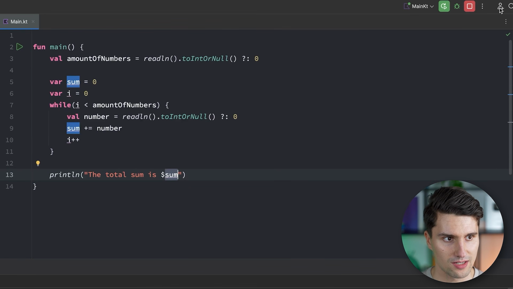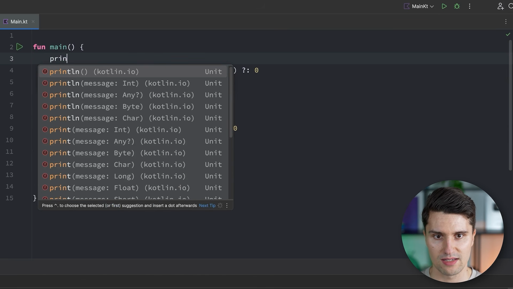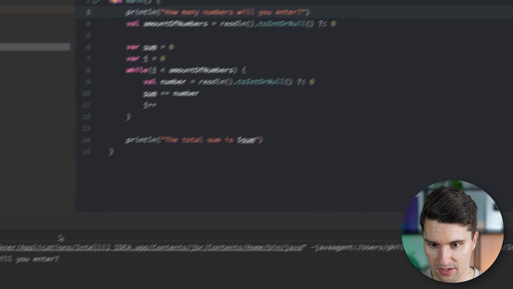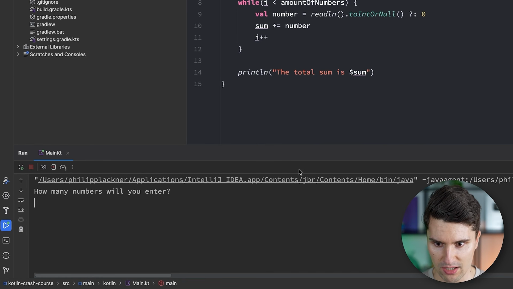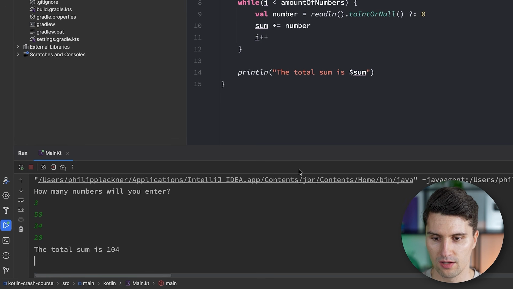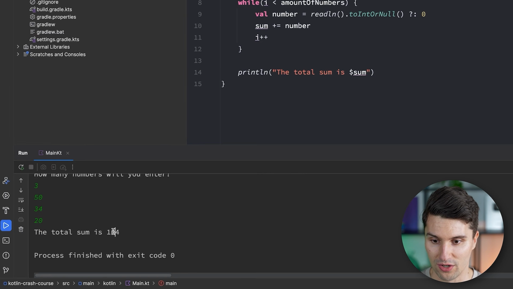Let's try this out. And let's maybe also prepend a little println statement here. How many numbers will you enter? Like this, and we run this. How many numbers will you enter? Let's say we enter 3 numbers. Hit enter. Okay, now it expects the first number, which let's say is 50. Second number is 34. And the third number is 20. And then it says the total sum is 104.